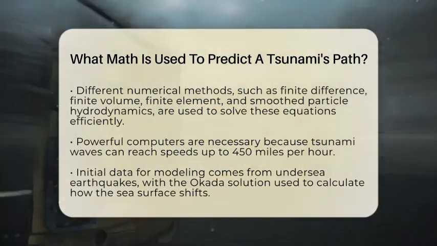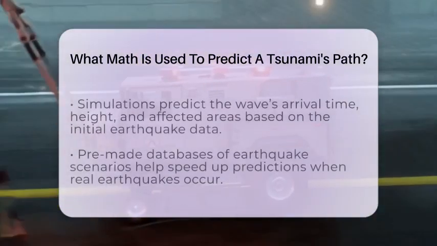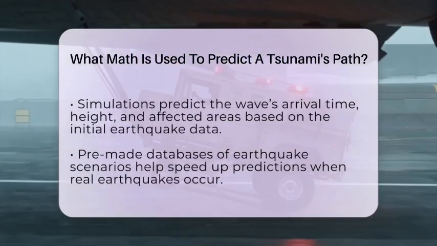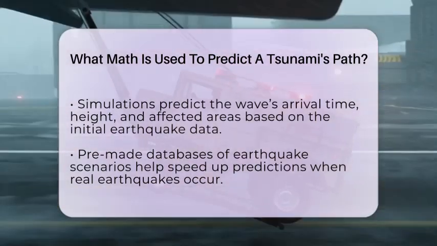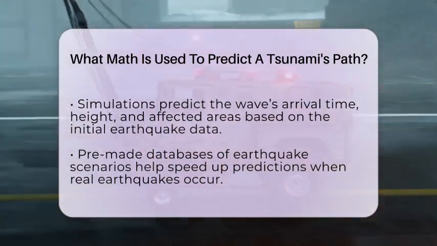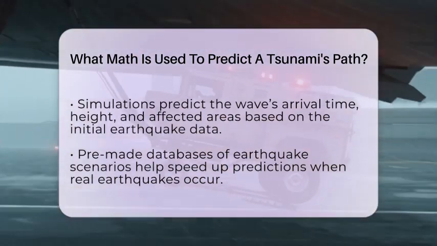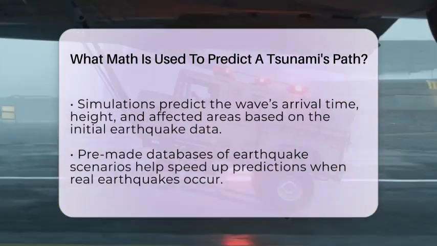All these methods need powerful computers because tsunami waves can travel at speeds up to around 450 miles per hour. That means warnings need to be issued fast, sometimes within minutes. The initial data used in these models comes from the earthquake that causes the tsunami. When an undersea earthquake happens, it shifts the sea floor.